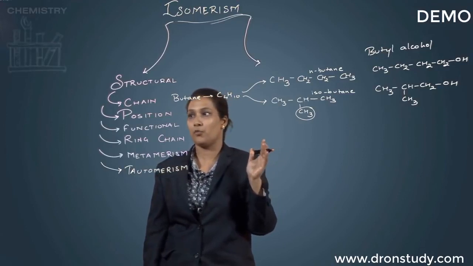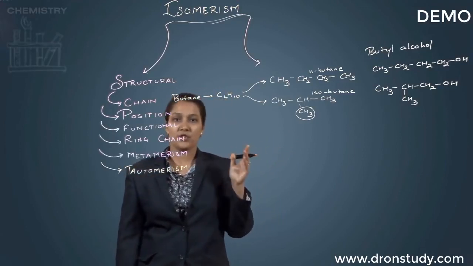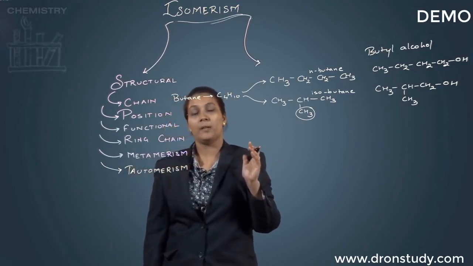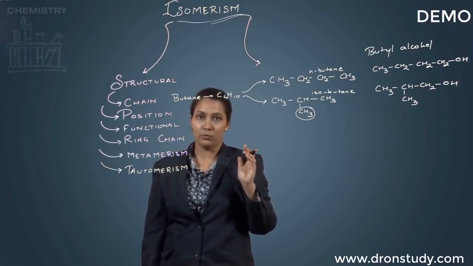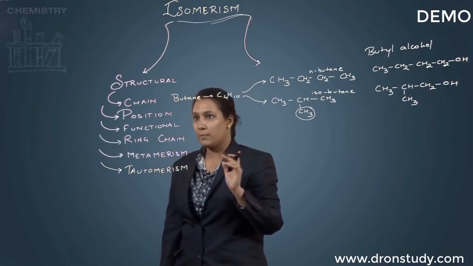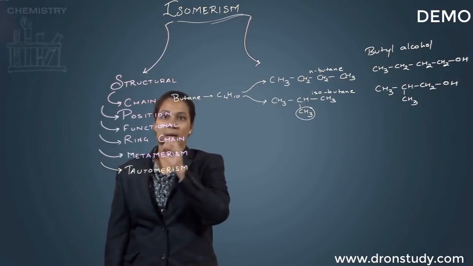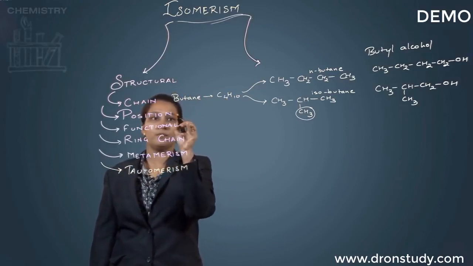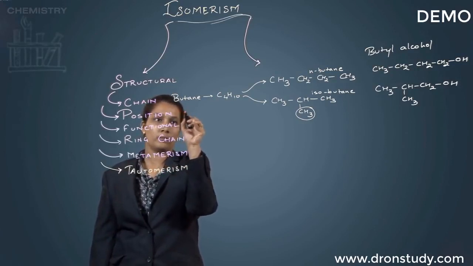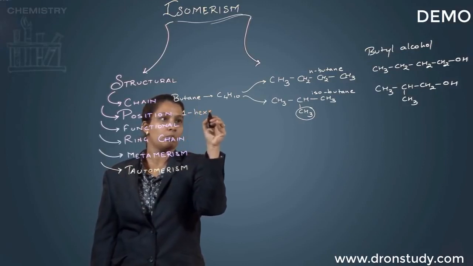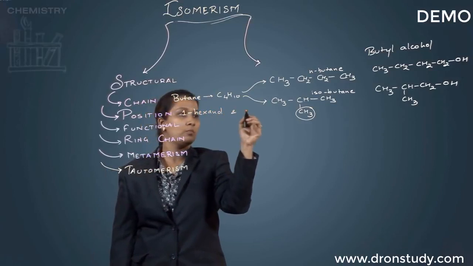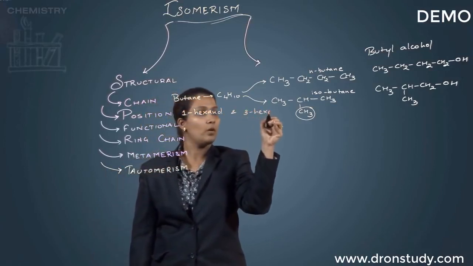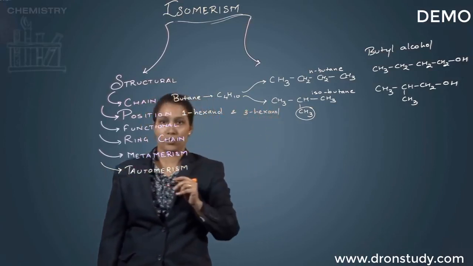Let us move on to position isomerism. Okay? In case of position isomerism, if you remember, the position of the functional group will be different. So in that case, you can take the example of 1-hexanol and 3-hexanol.